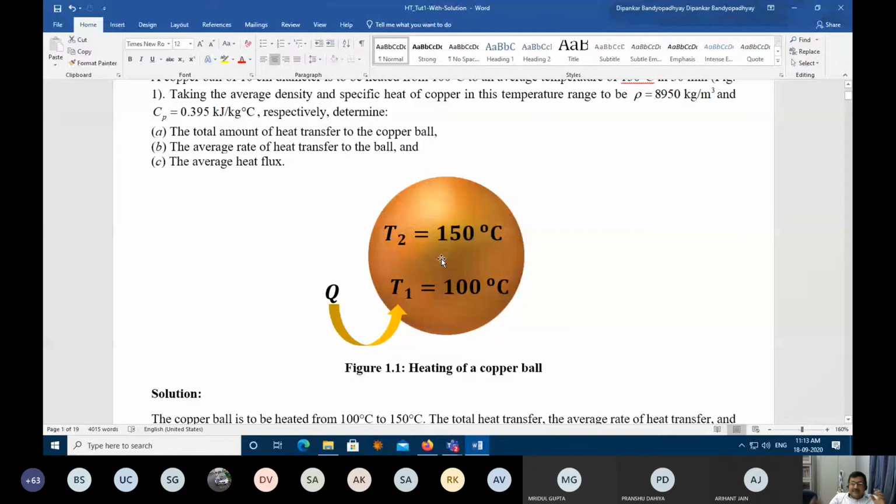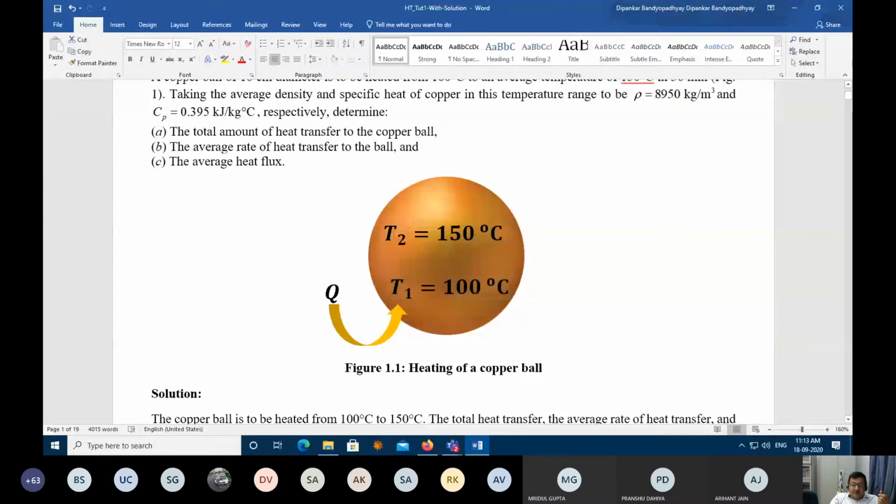Okay. See the difference. If you remember Fourier's law, why does the minus sign come? Because the final temperature is less and the initial temperature is more. Yes, T1 minus T2. That's the reason why your Fourier law has a negative sign. Correct? So if I look from that perspective, this system has a final temperature which is high and an initial temperature which is low. So the system is gaining energy here.